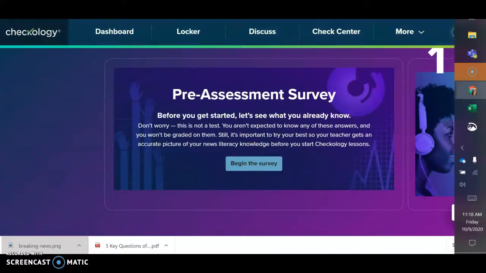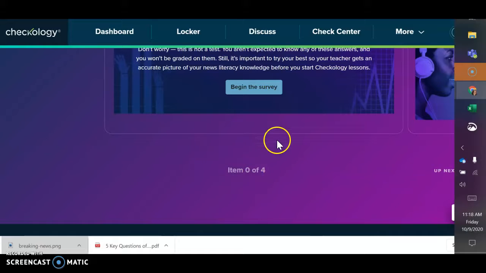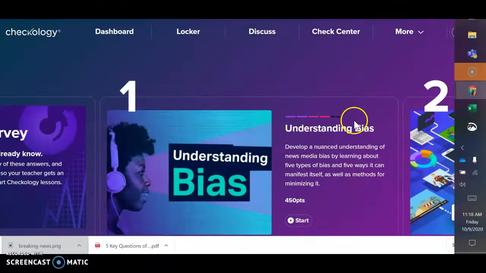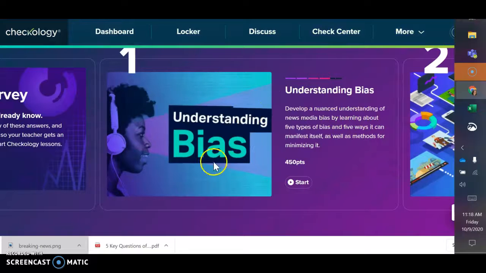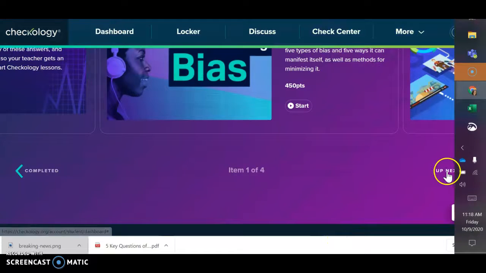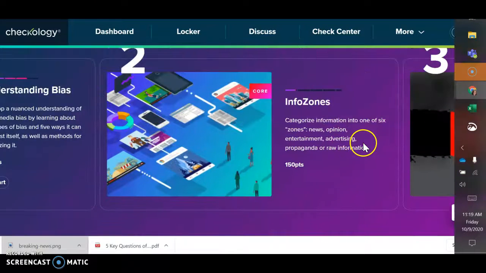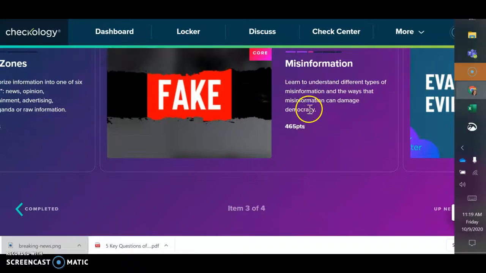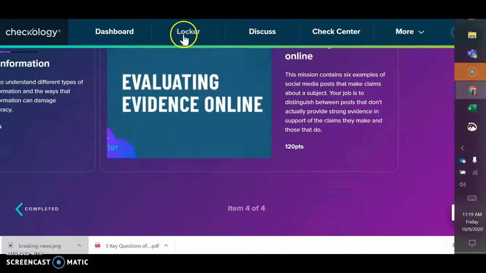So there are 4 modules that you will need to complete, and if you can go ahead and just start clicking next. So there's one on understanding bias, and then on info zones, and then misinformation, and the last one is evaluating evidence online. Once you complete all of these, you'll be able to see your progress.